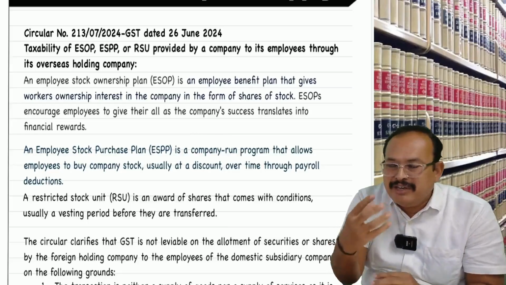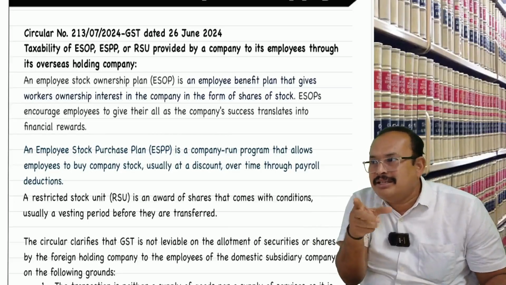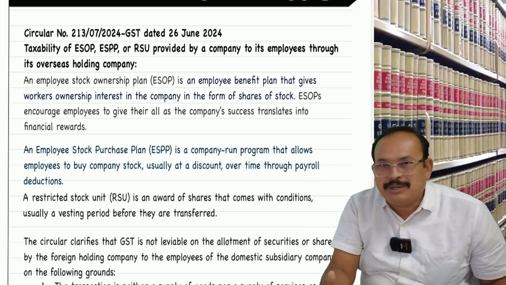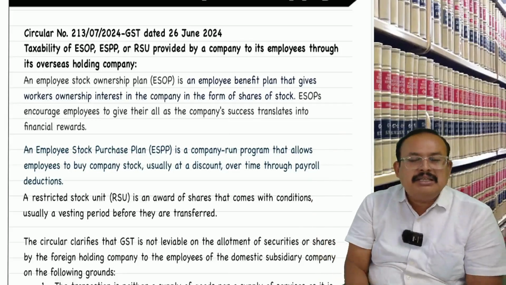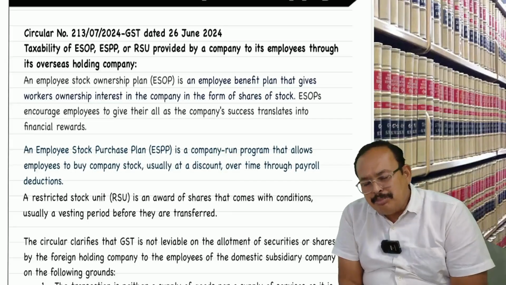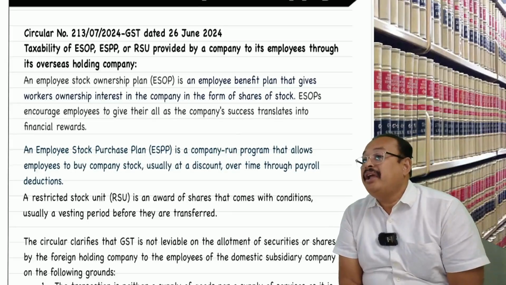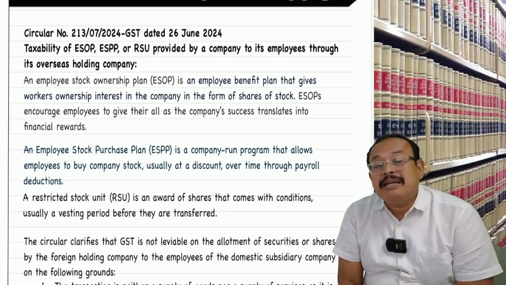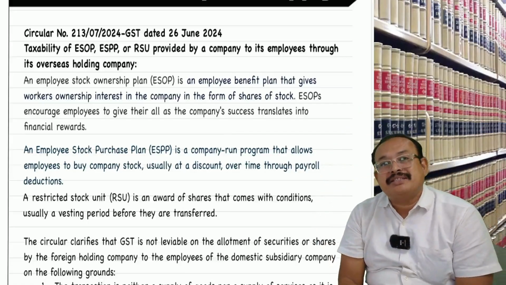Employee, we are giving to you at a reasonable, very nominal price, but you should not sell the shares for a period of 1 year, 2 years. Locking period. Such shares are offered by the employer to the employees. Restricted stock unit. So like that, the shares are offered by a corporate company, being a holding company, to its subsidiary company employees, where the subsidiary company is making the payment for the allotment of the shares.